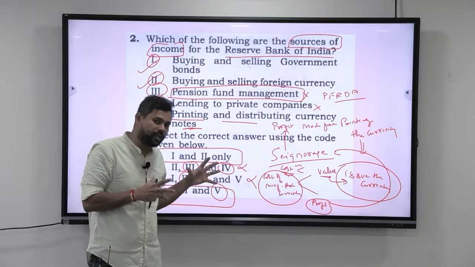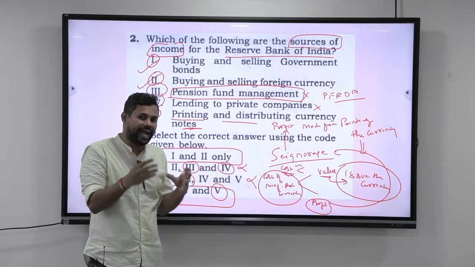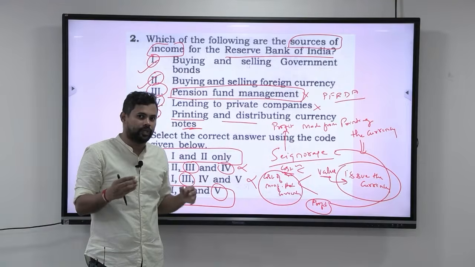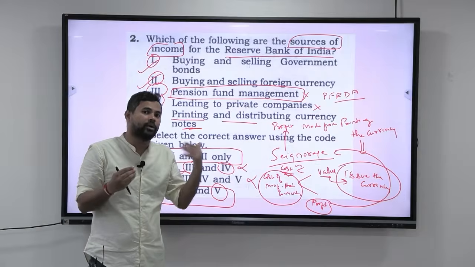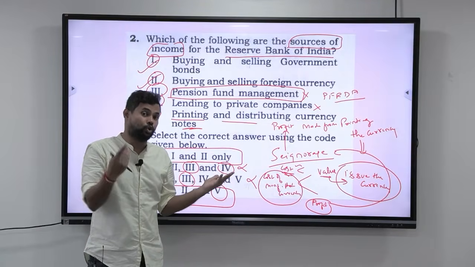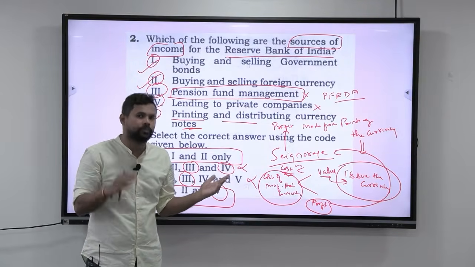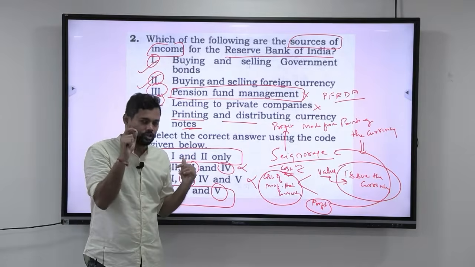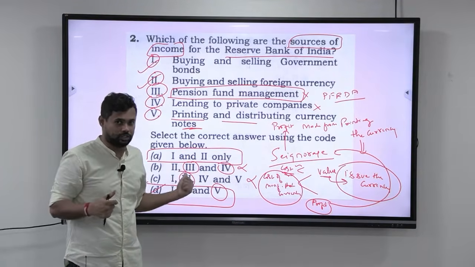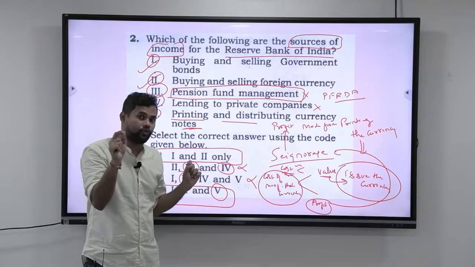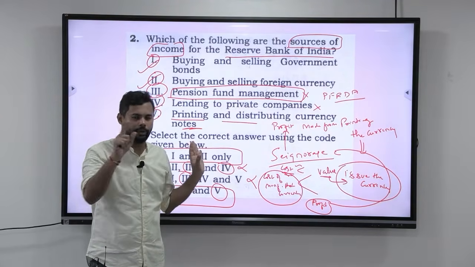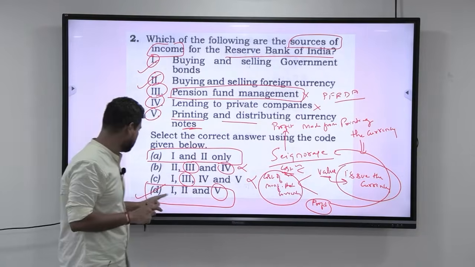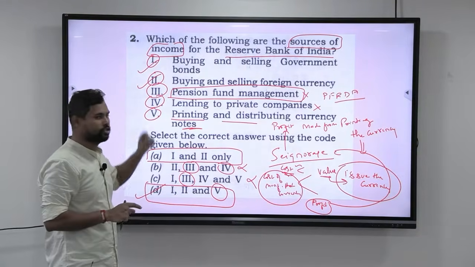Why is this particular question being asked? Because we had in the newspapers that year that the RBI transferred the surplus of its income to the government. In that surplus of income, the different sources of that income had been given, and hence they are trying to test you. But it does not mean that you have to read that article in order to answer this. Only if you have the basic knowledge of what RBI does and what exactly are the economic concepts under RBI, you will be able to answer this very easily. Okay, so the answer here is D, 1, 2 and 5. So this is the second question.